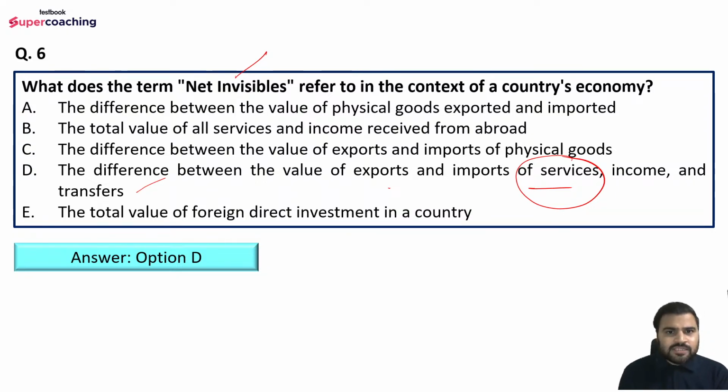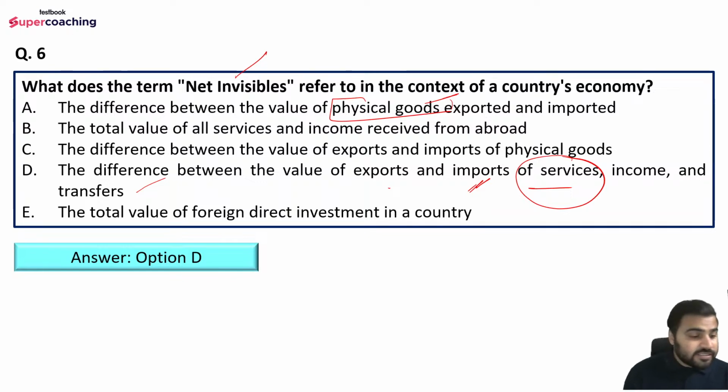No, option A is not the answer. We are talking about net invisibles, right? And this is about the physical goods. So physical goods are not included. Physical goods are included in the balance of trade. This is basically the balance of invisibles, right? So that is why option D is the right answer here, not B. Option D is the right answer, where we consider the difference between the value of export and imports of services, incomes and transfers. I hope you are getting it.